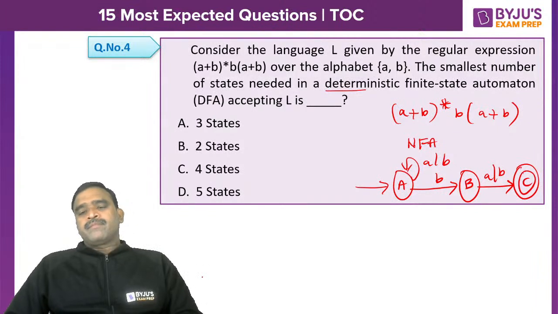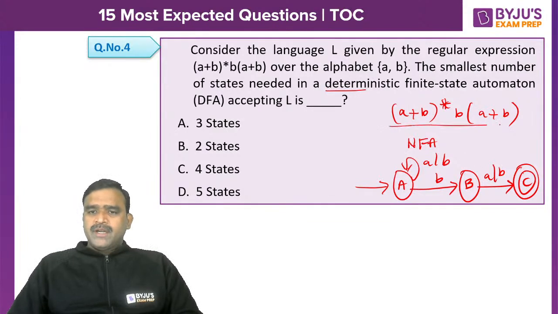That's all: the second symbol from the right-hand side is b, and the first symbol can be either a or b. So it can also be written as (a+b)* ba or bb. The ending can be either ba or bb.